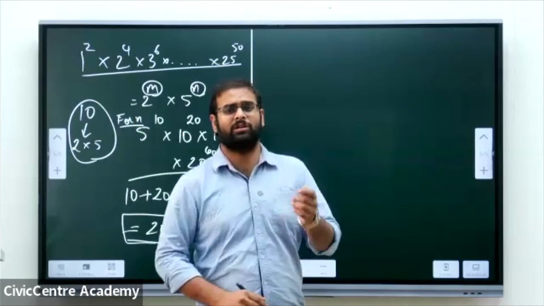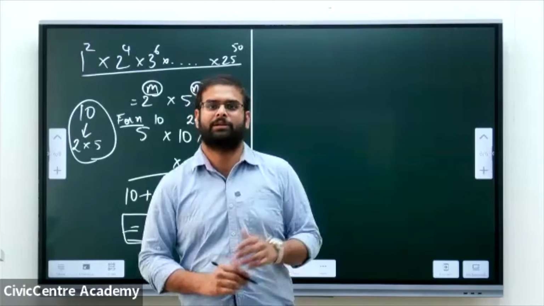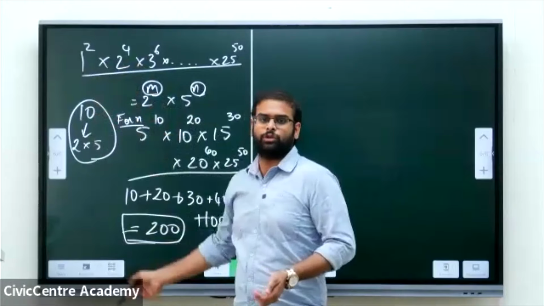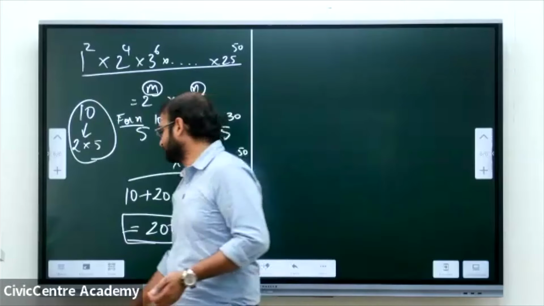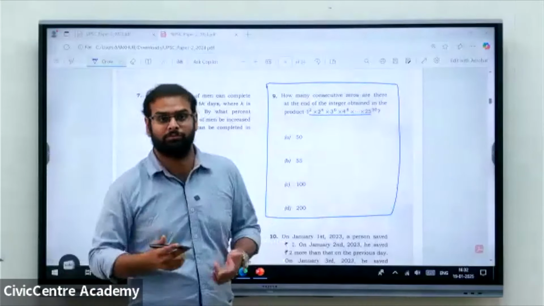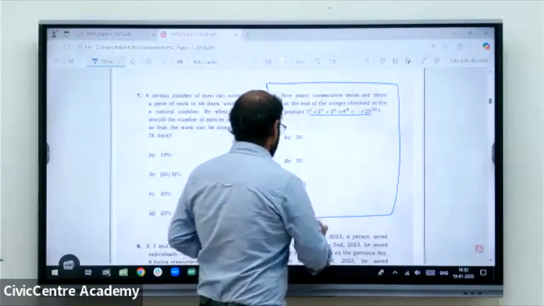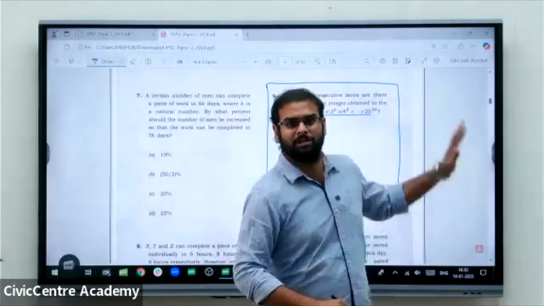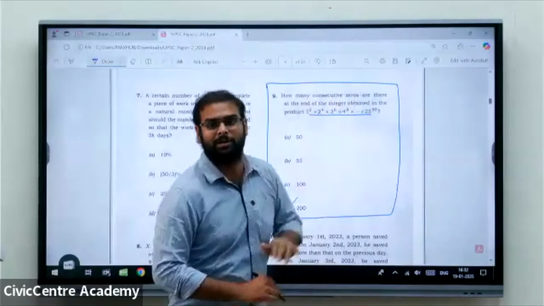I have only found the power of 5. But I already know that there will be more powers of 2. So directly the answer I can fix with 5, in this particular question only. Sometimes you need to find even the power of 2. So here we will have 200 zeros at the end of this particular product. It is one of the simplest methods to solve this question.